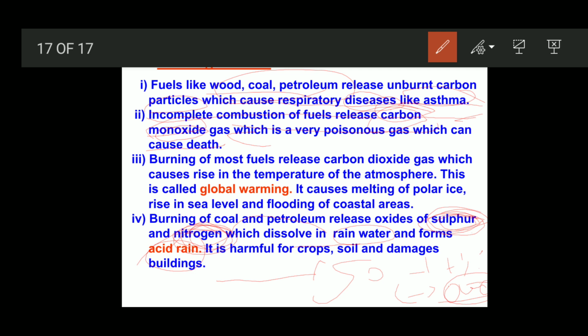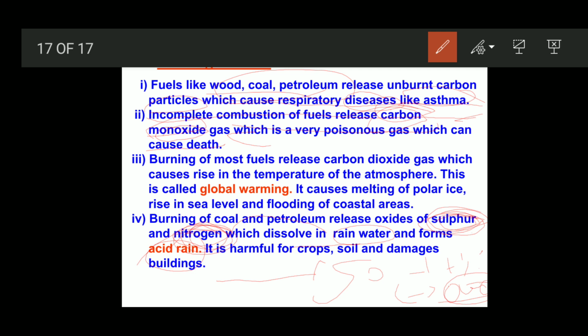Why? Because this acid rain damages the marble, and it also affects fertilizers and human beings. It is harmful for crops, soils, and damages buildings.